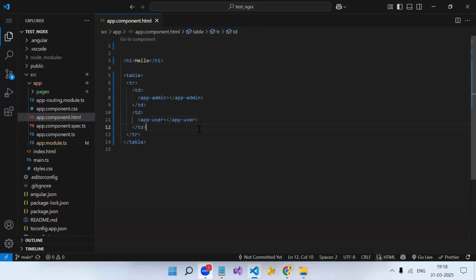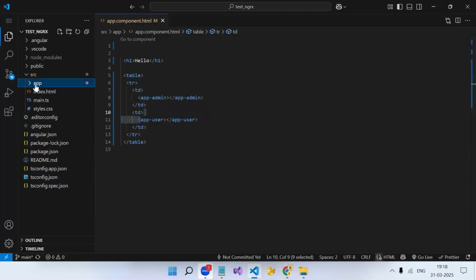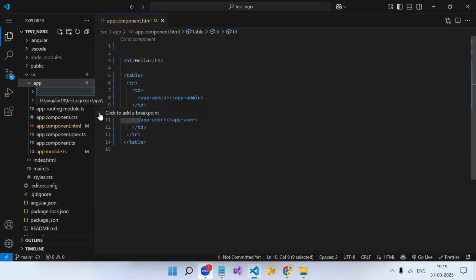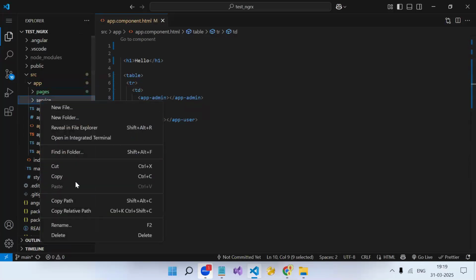Fine. Now, what we are going to say is that I need to maintain a common state. Let's say a counter. We need to store something in a global space where that count variable should be accessible in app component, admin, and user also. So for that, I will be creating a service. Whatever we are going to see, you need a basic understanding of Angular. Then only will you be able to understand RxJS, and after that NgRx. Okay. So I will be creating a service folder. Let's create a common service over here.